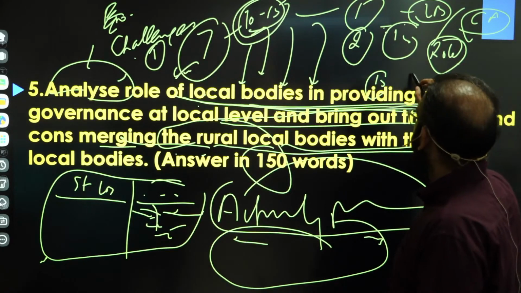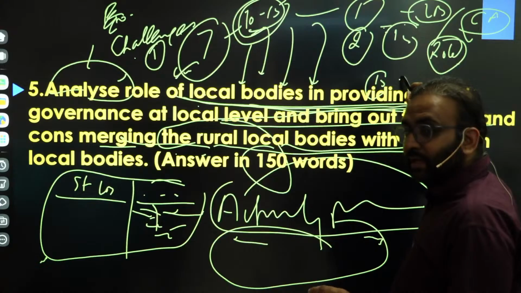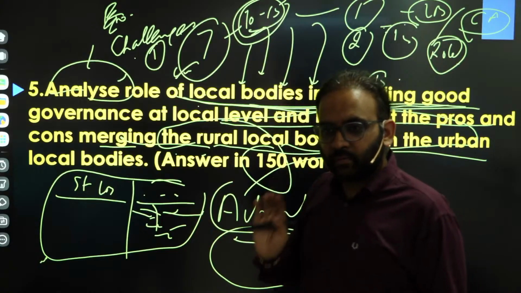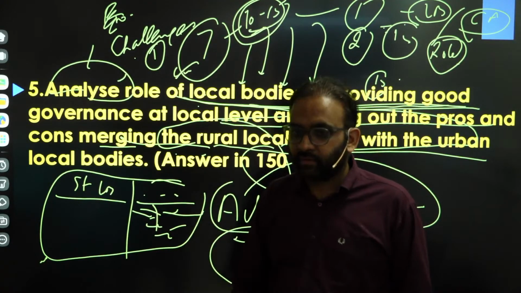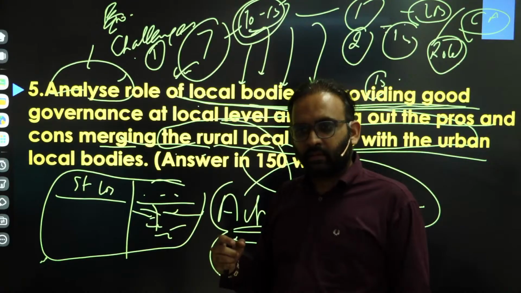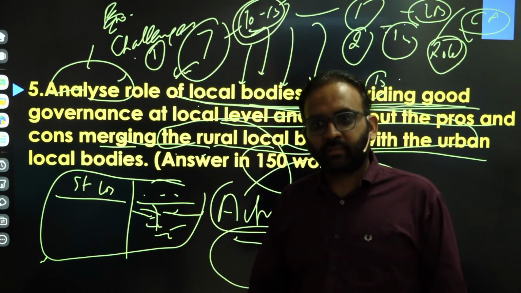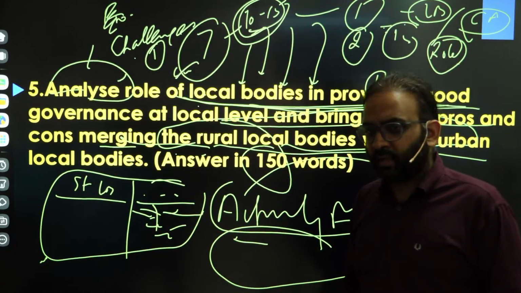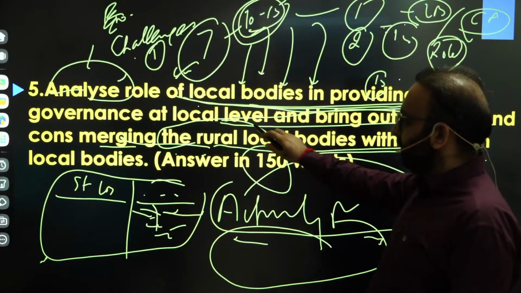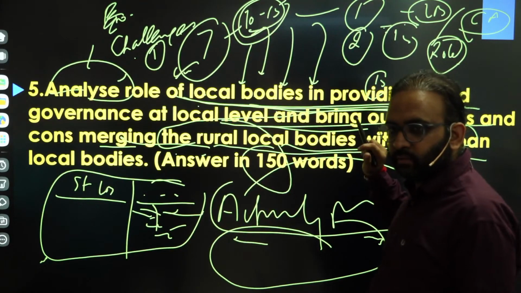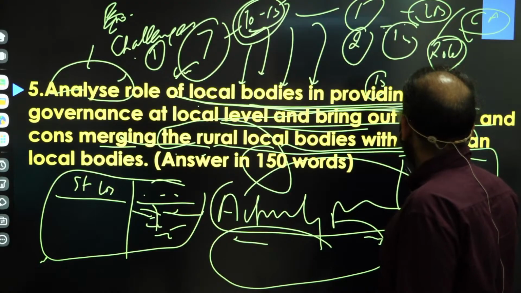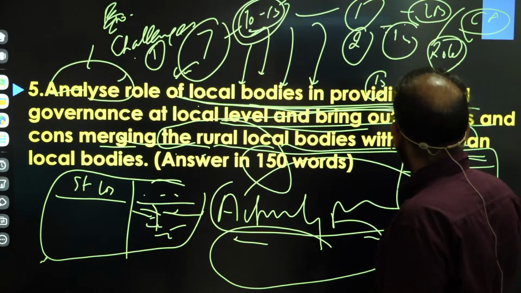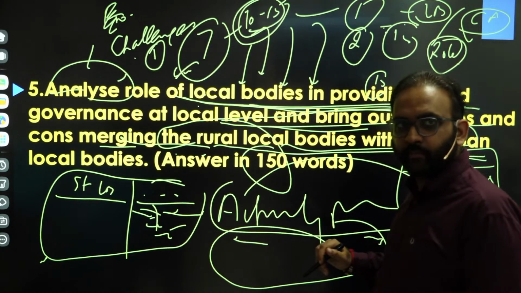Then here you can make the first conclusion of your answer, writing suggestions for strengthening local bodies, like adequate devolution of functions, functionaries, and funds, regular elections. Get the point? Training of the members and so on. Transparency, use of latest technology, and so on. Right? Then comes the second sub-part of your question. Let's make a table, right? Merger of urban and rural local bodies. Then in one column write pros, in the second write cons.